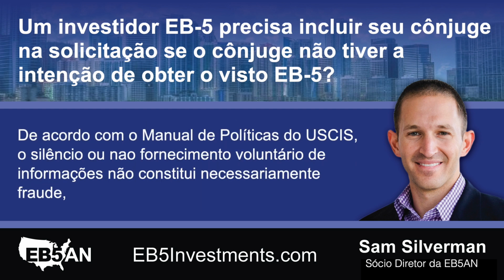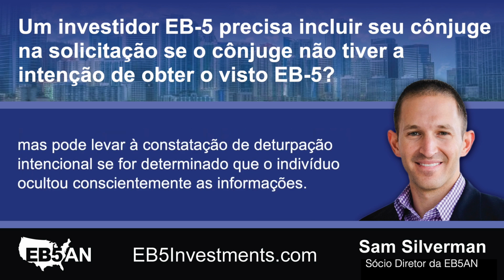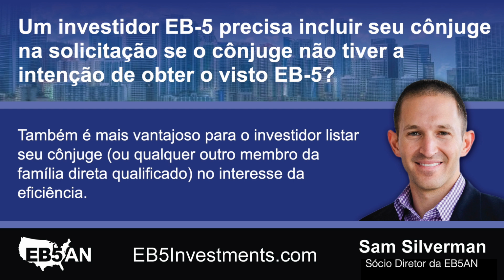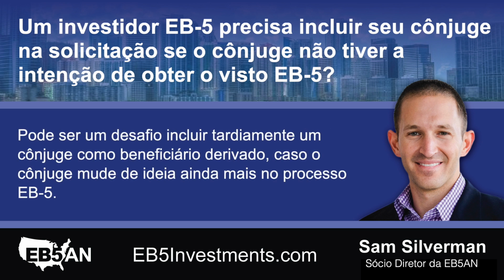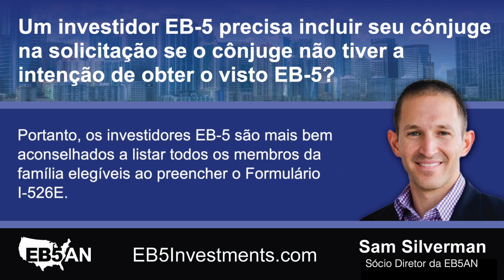In accordance with the Policy Manual of USCIS, silence or failure to volunteer information does not necessarily constitute fraud, but can lead to a finding of willful misrepresentation if it is determined the individual consciously concealed information. It is also more advantageous for the investor to list their spouse or any other qualifying direct family member in the interest of efficiency. It may be challenging to belatedly include a spouse as a derivative beneficiary should the spouse change their mind further into the EB-5 process. Therefore, EB-5 investors are best advised listing all eligible family members when filing Form I-526E.